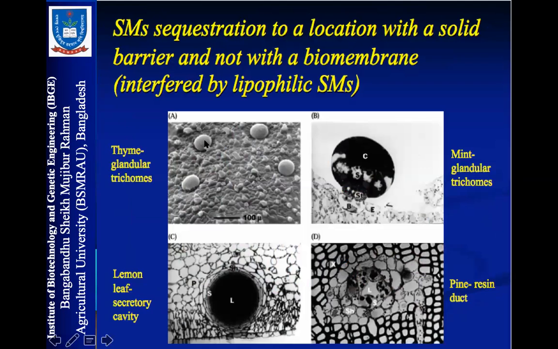Secondary metabolite sequestration. You see this ball-like structure in this figure, mint glandular trichomes. Glandular trichomes are ball-like structures outside the leaf, a hairy structure. This is a scanning electron microscope image of thyme glandular trichomes.